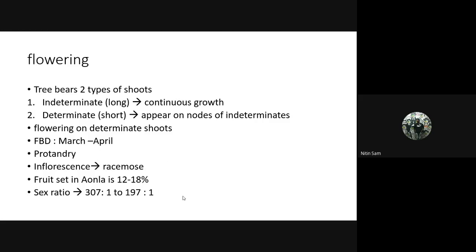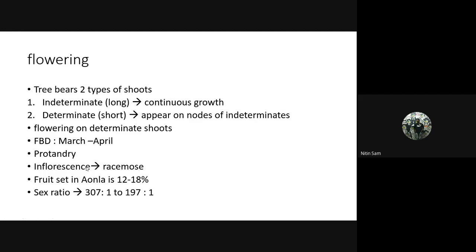Coming to flowering, the tree bears two types of shoots. One is the indeterminate, which is long-growing and has continuous growth. Then determinate shoots, which appear on the nodes of the indeterminates. Flowering takes place on determinate shoots only. Now, flower bud initiation is during March and April. It is a protandrous flower, and the inflorescence is a raceme.